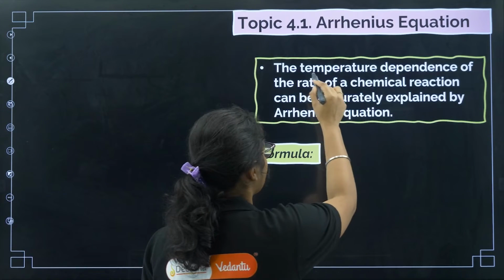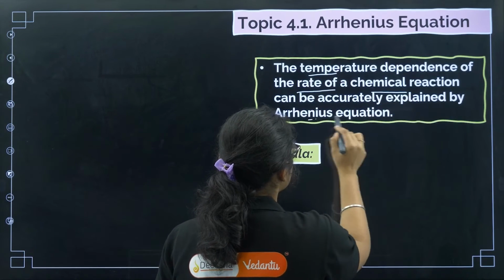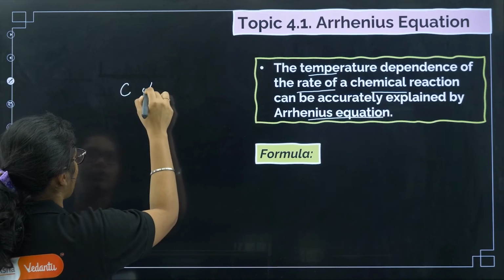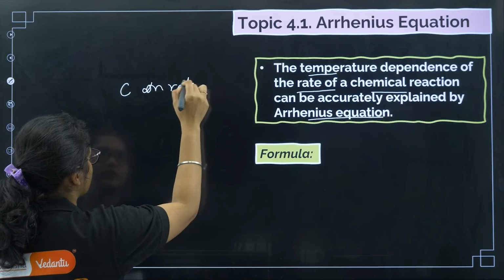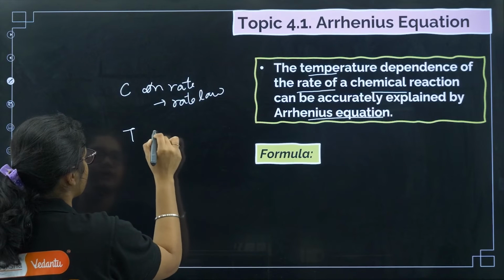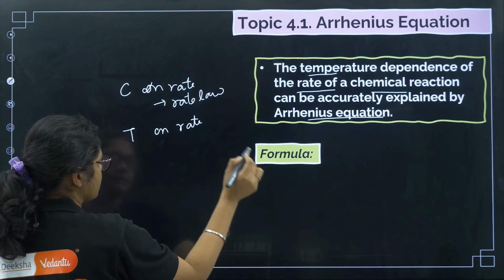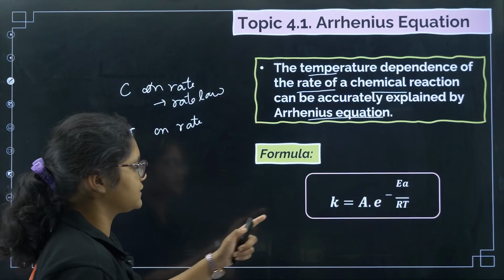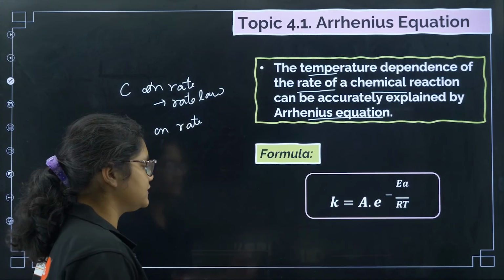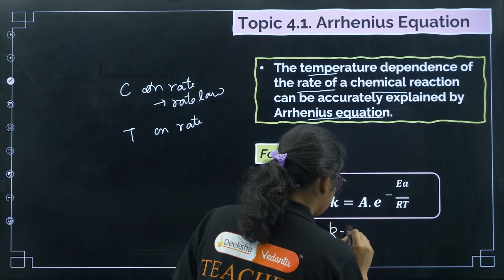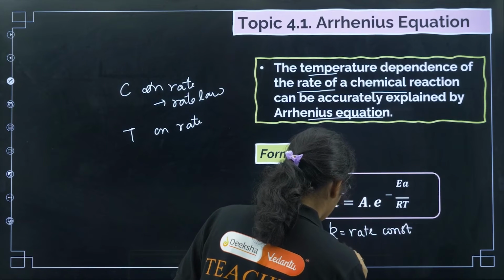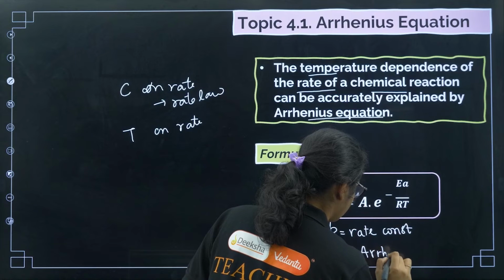The temperature dependence of the rate of a chemical reaction is given by the Arrhenius equation. The dependency of concentration on rate is given by the rate law. Similarly, the dependency of temperature on rate is given by the Arrhenius equation, and the formula is K equal to A into e to the power of minus Ea by RT. Now let us discuss the terms here. K, as you all know, is your rate constant. Then A is called the Arrhenius factor or Arrhenius constant.